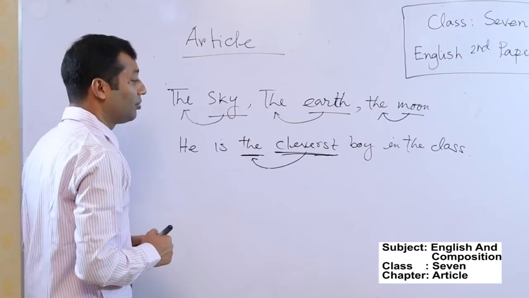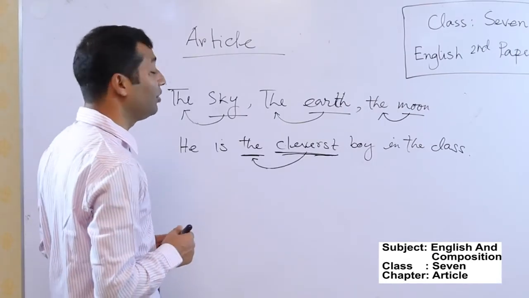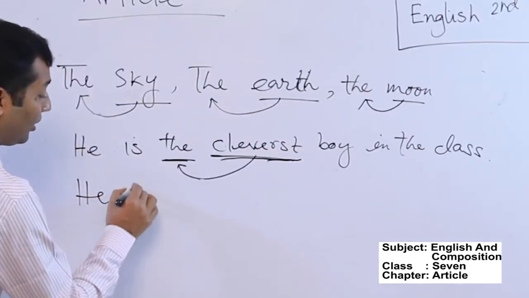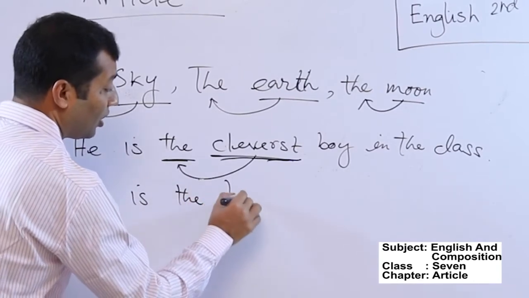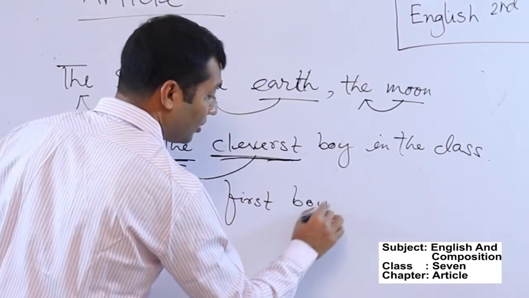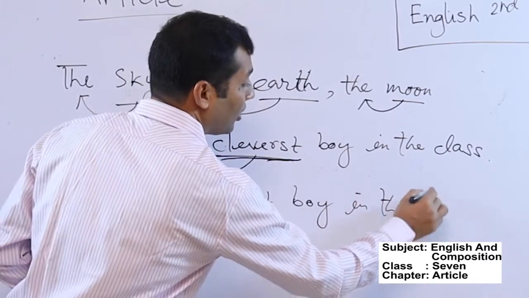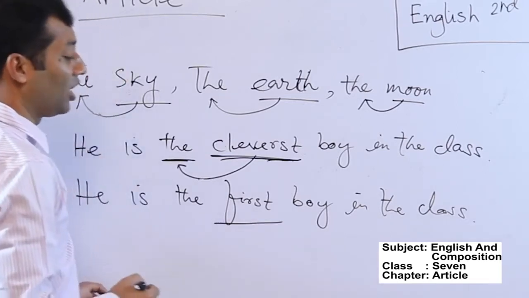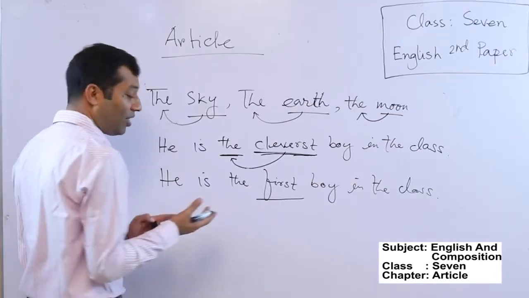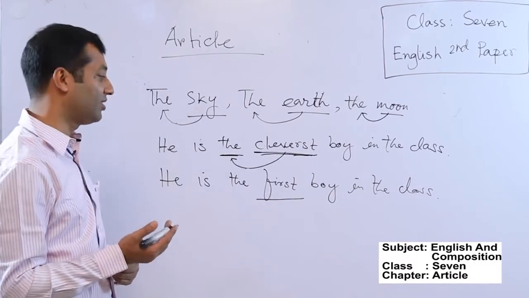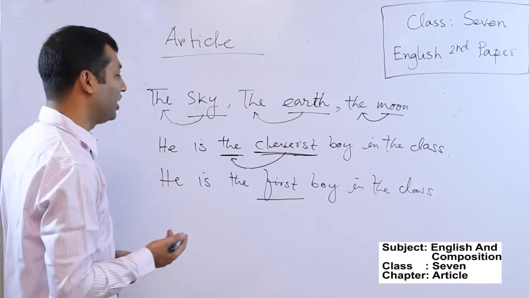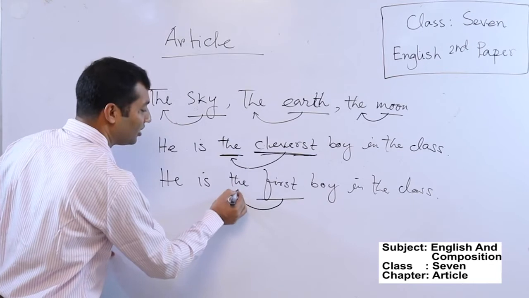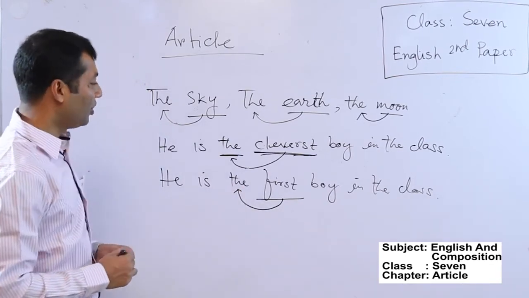Now, another rule: sometimes you need to use the article "the". You must use the article "the" before an ordinal number. For example, he is the first boy in the class. So look here, the word first is the ordinal number. So before the ordinal numbers first, second, third, fourth, fifth, sixth, seventh, 10th, 11th, 50th, these are called ordinal numbers, and these ordinal numbers always take the article "the" before them. I hope you have understood.